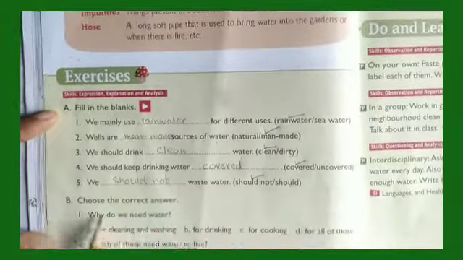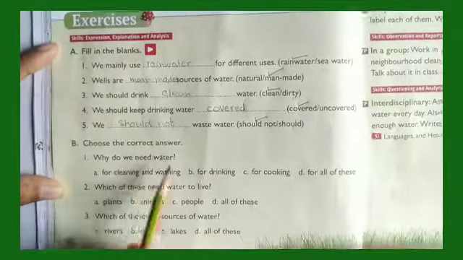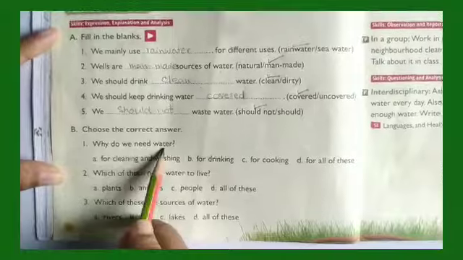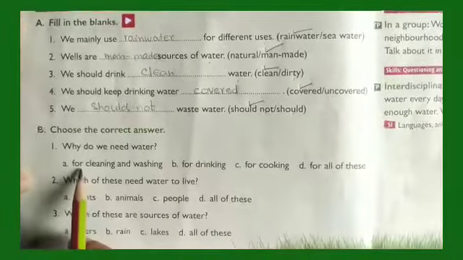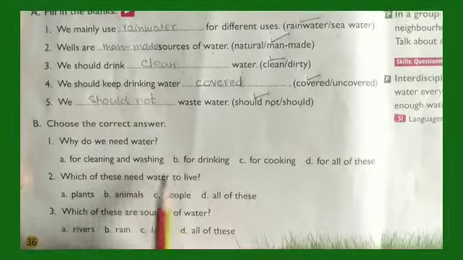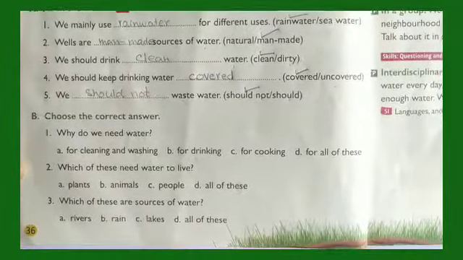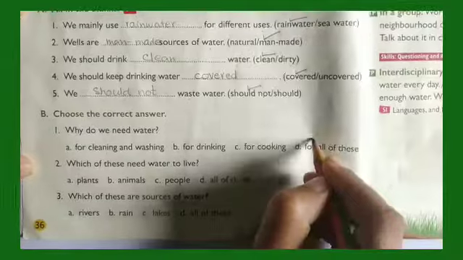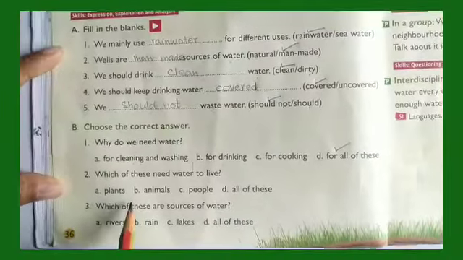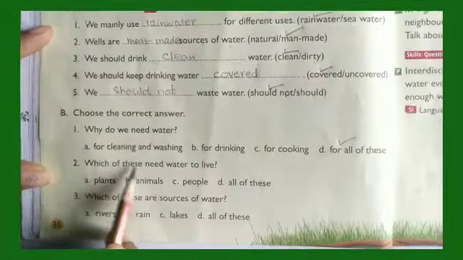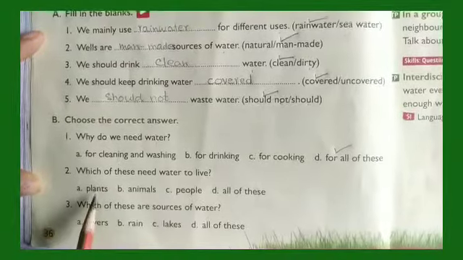Now, let us do this. Choose the correct answer. Why do we need water? Yes, you all know, for cleaning and washing, for drinking, for cooking, for all of these. Which of these need water to live?